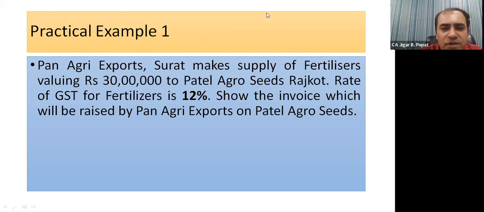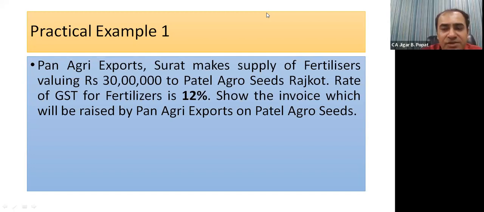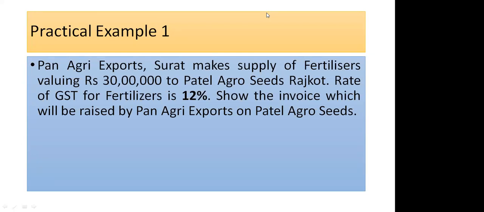30 lakhs is the price of goods. That is what we call in GST terminology value of supply. And there is a 12% GST rate. In totality, 12% rate is there. Now, do let me know, very first of all at the outset, is it intrastate or interstate supply? Supplier is in Surat, Gujarat. Recipient is in Rajkot, Gujarat. Same state. Same state, yes, Pranjal, very good. It is in same state. So it is basically intrastate supply.